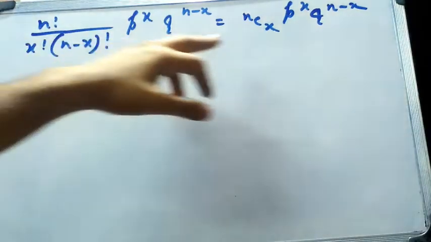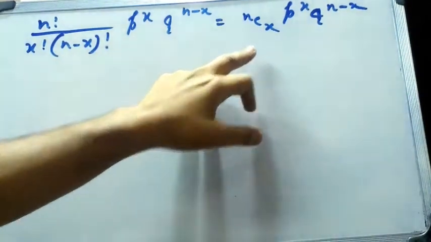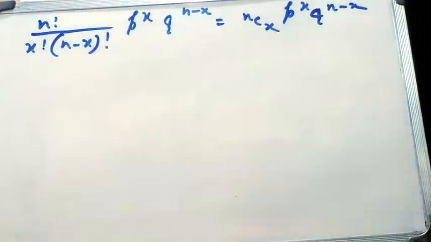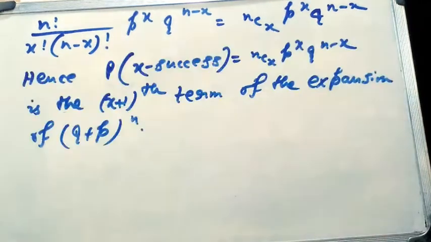Now this is equal to nCx, the combination formula nCx, and p to the power x into q to the power n minus x. So the probability of x successes will be equal to nCx p to the power x into q to the power n minus x. Actually it is the x plus 1th term of the expansion of q plus p whole to the power n. Thus the probability distribution of the number of successes in an experiment consisting of n Bernoulli's trials may be obtained by the binomial expansion of q plus p whole to the power n.